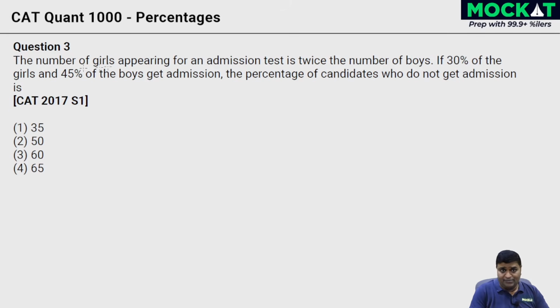On to question 3. The number of girls appearing for an admission test is twice the number of boys. Relative terms, 30% of the girls and 45% of the boys, all of them are in relative terms.